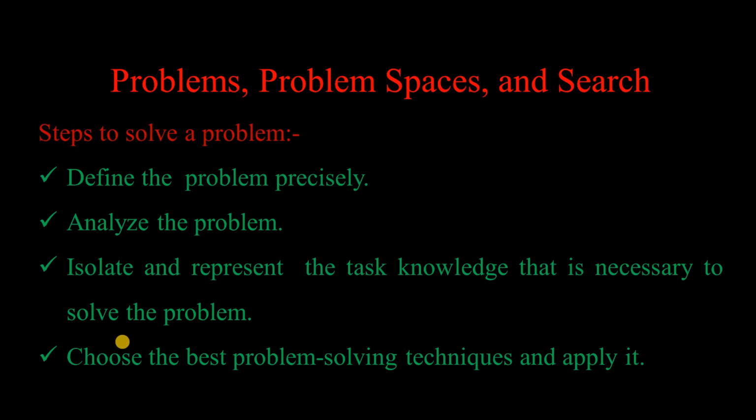So analyze the problem. And the third step is isolate and represent the task knowledge that is necessary to solve the problem. So important data are to be identified and a type of abstraction is to be applied. And as a fourth step, choose the best problem solving technique. That means there can be many different rules that can be applied at a single instance. So we have to choose the best rule which will lead to a low cost or a more appropriate result.